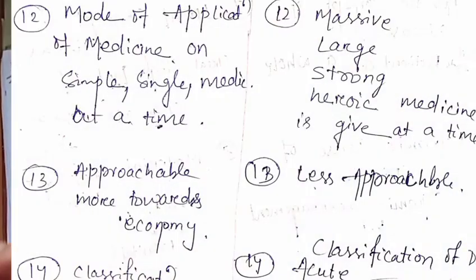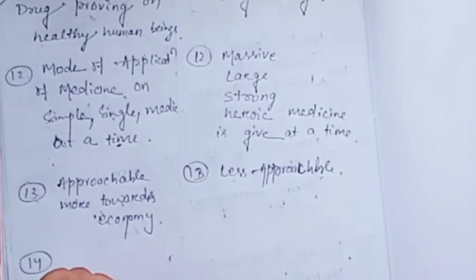Then in homeopathy, the medicine cost is so economical that it is approachable to poor people, more approachable economically. But in allopathy it is less approachable. Why? Because the cost is sometimes more than homeopathy. That's why less approachable.